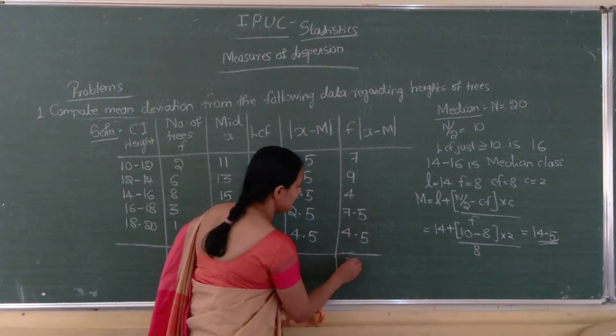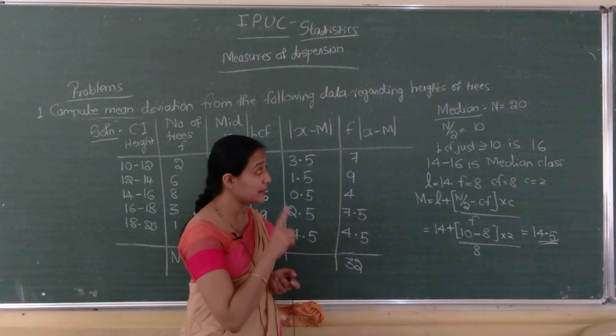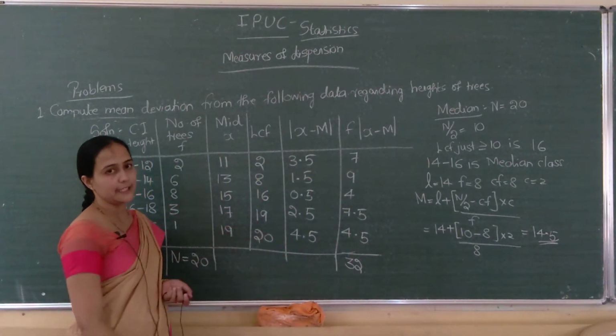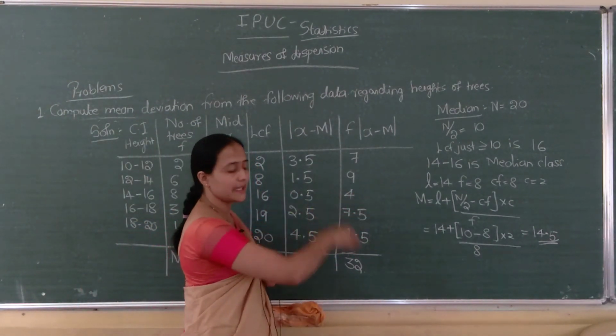Answer is 32. This is the answer. One more thing required, which one? Capital N is required. Capital N we already found, that is 20. Now apply the formula. We found the median.